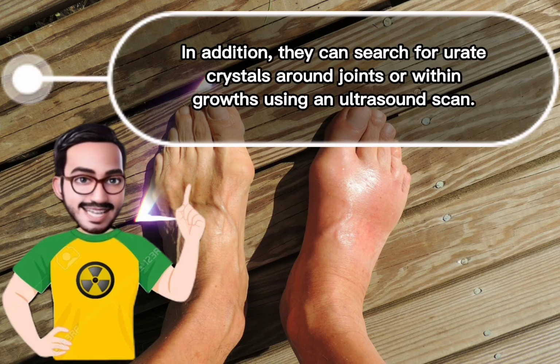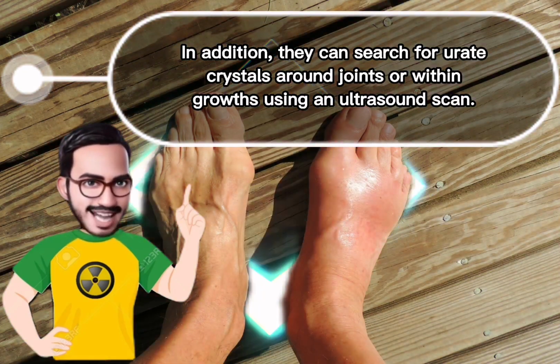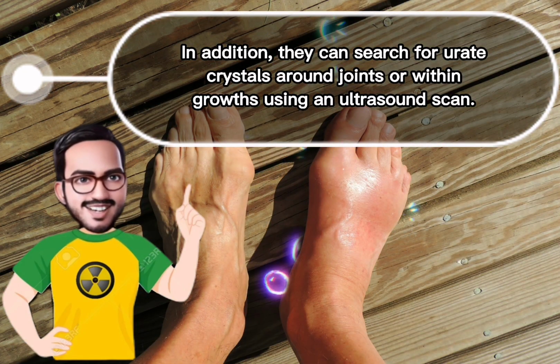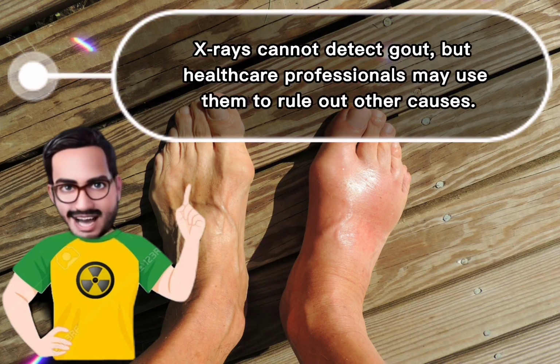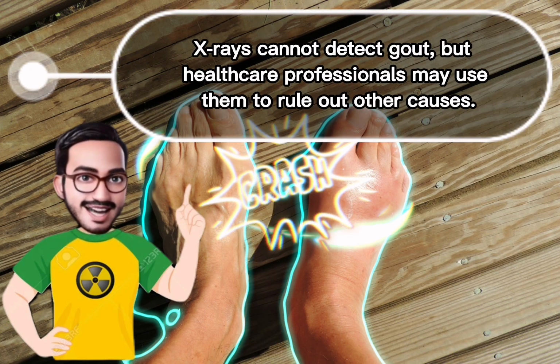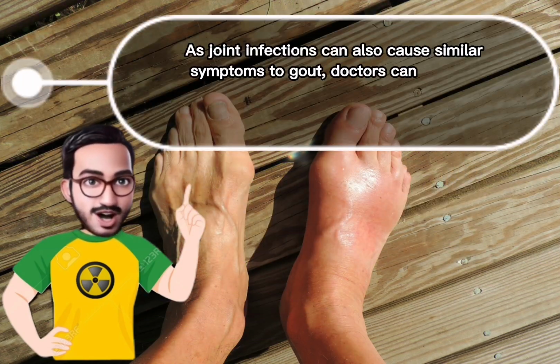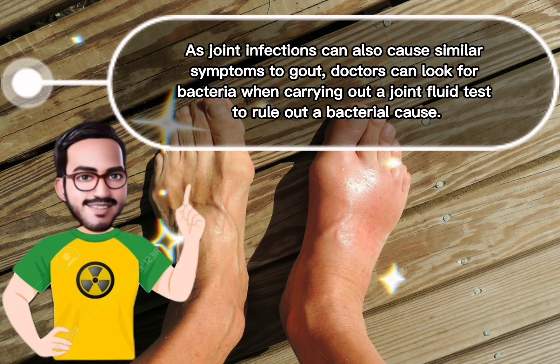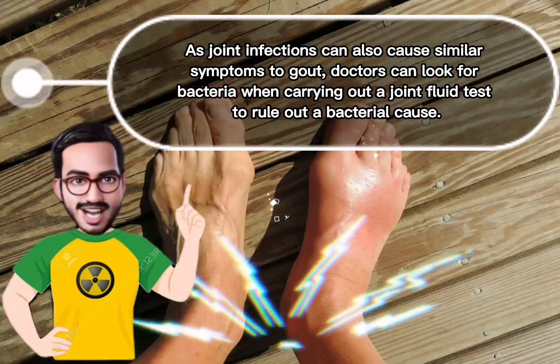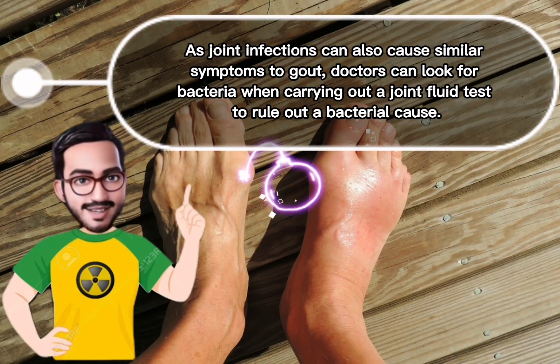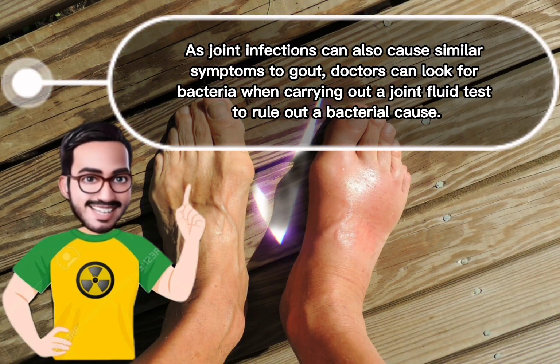In addition, they can search for uric crystals around joints or within growths using an ultrasound scan. X-rays cannot detect gout, but healthcare professionals may use them to rule out other causes. As joint infections can also cause similar symptoms to gout, doctors can look for bacteria when carrying out a joint fluid test to rule out a bacterial cause.